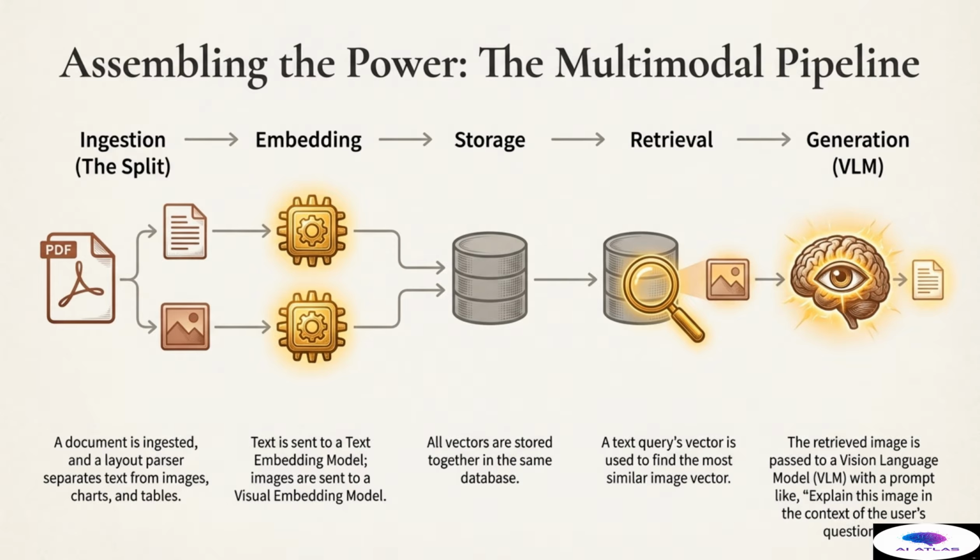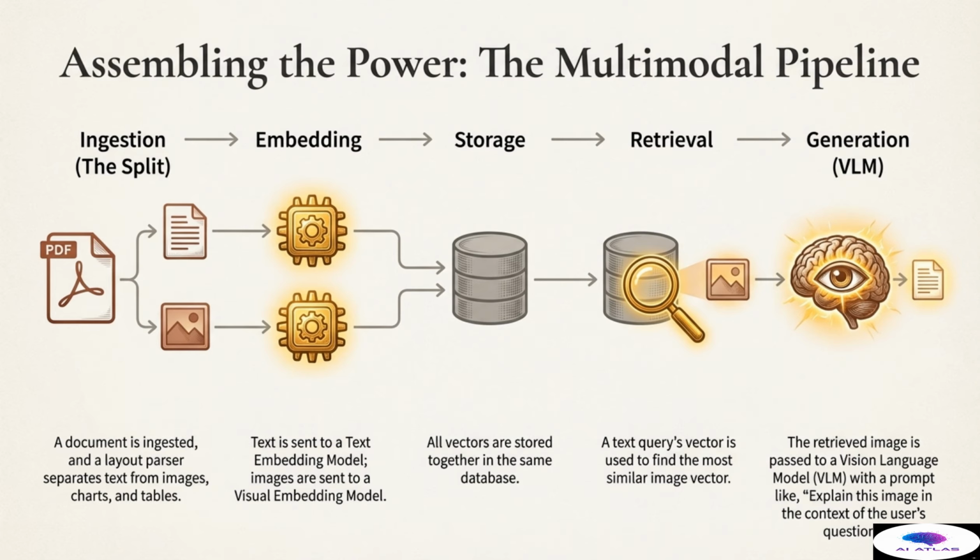The second phase is embedding. Text chunks are sent to a specialized text embedding model, while the images are routed to a visual embedding model. Crucially, as we just discussed, both models project their respective data into that shared joint embedding space. In the storage step, all these resulting vectors, regardless of whether they originated from text or a visual asset, are stored together in the same vector database, maintaining the links back to their original document chunks.